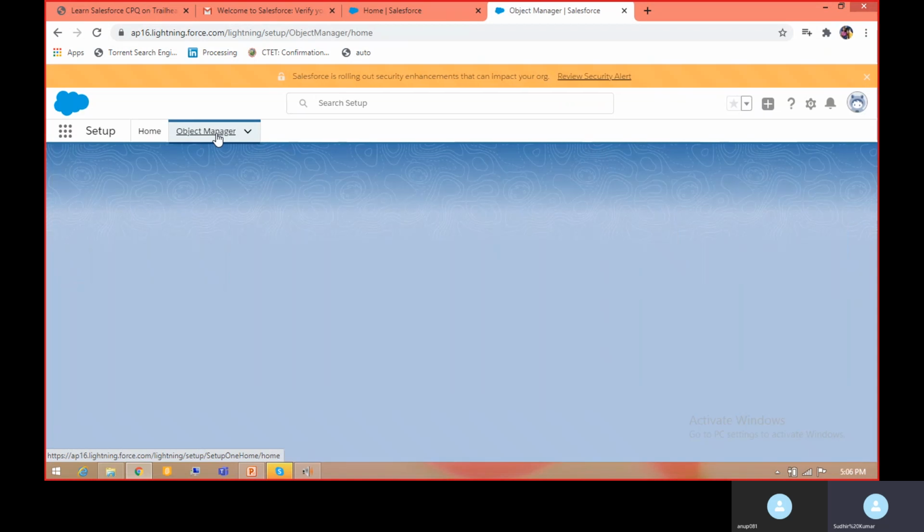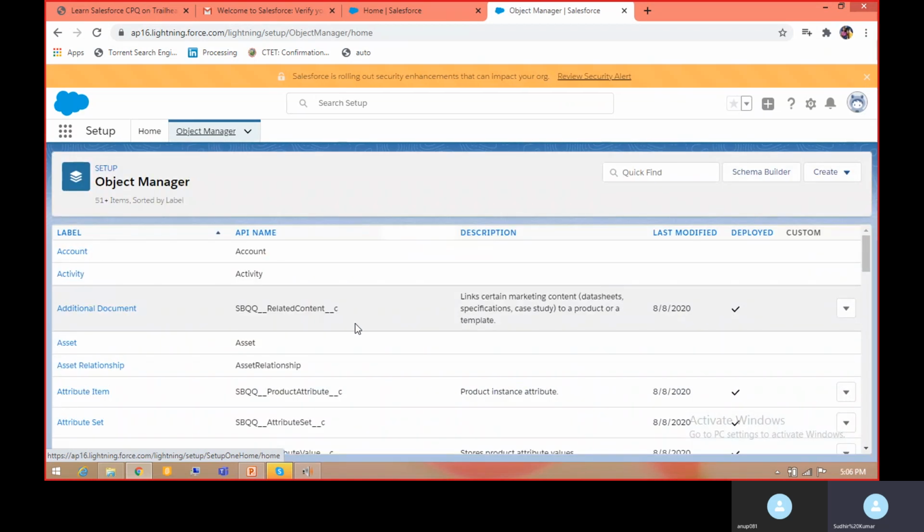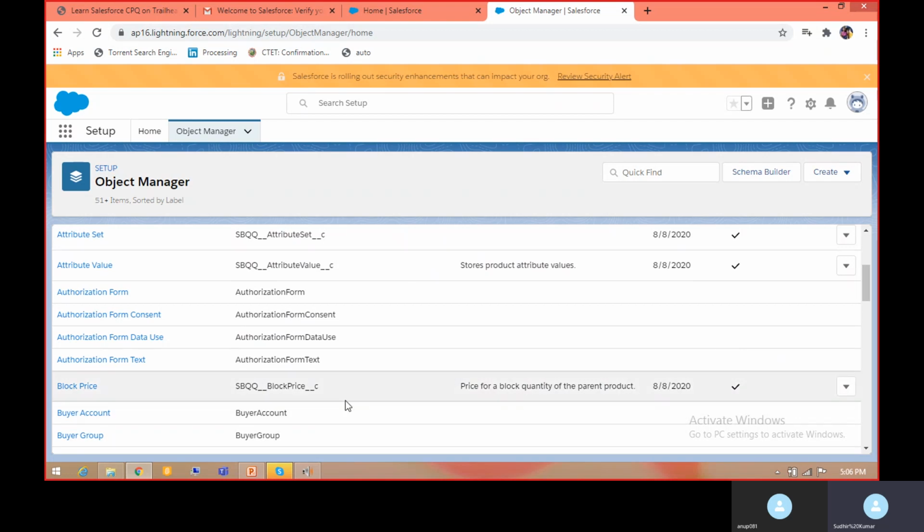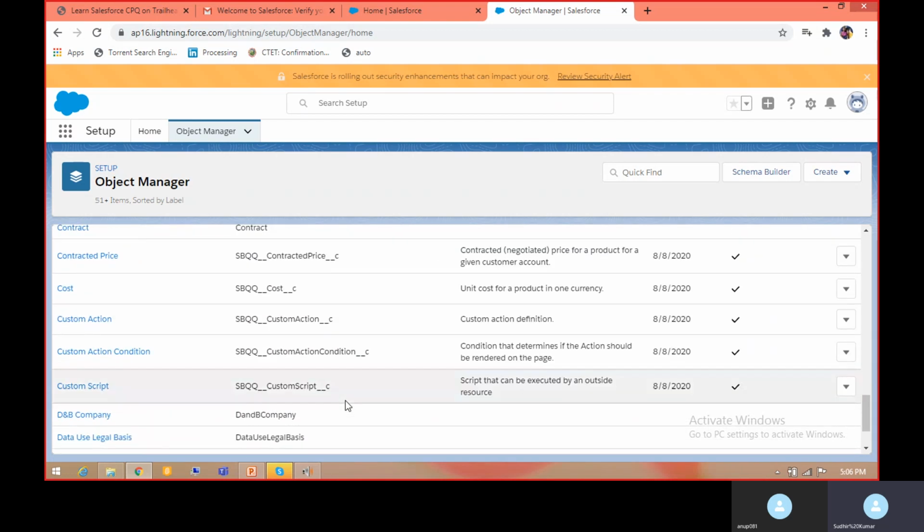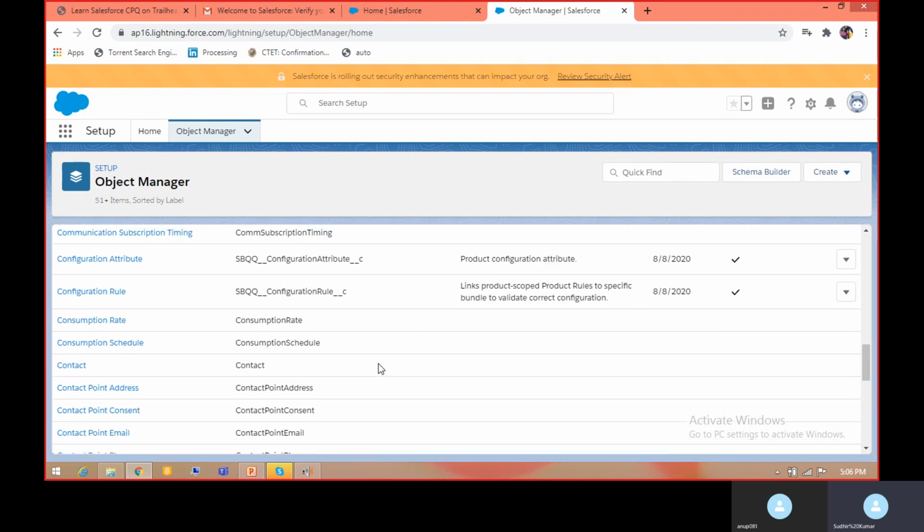and click on object manager, here you can see an API name. It is something different that includes SBQQ related content. SBQQ basically stands for SteelBrick. Previously it was under SteelBrick, and Salesforce has acquired it. That's why it is showing SBQQ underscore related content, whatever the object name, block price. So you can see all the objects available over here.